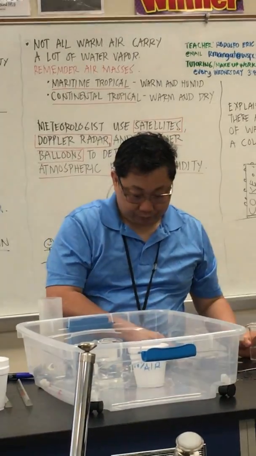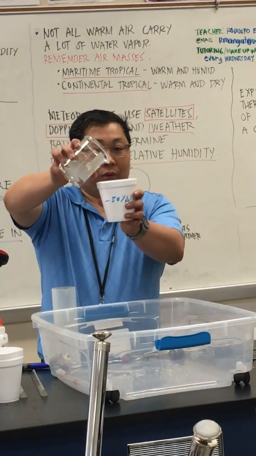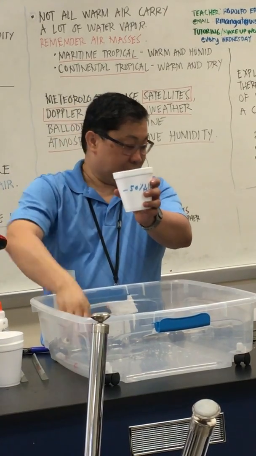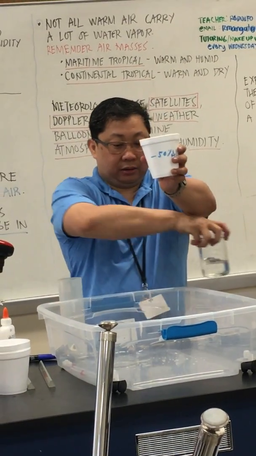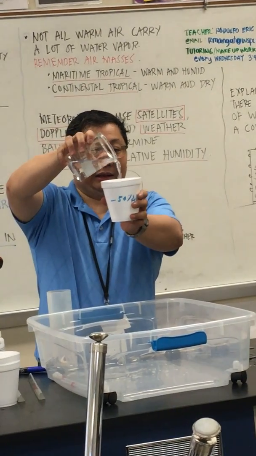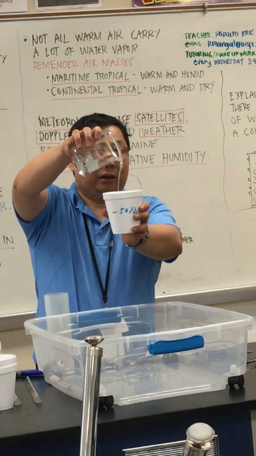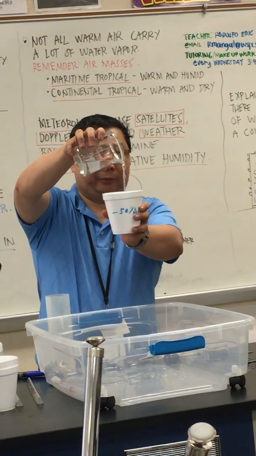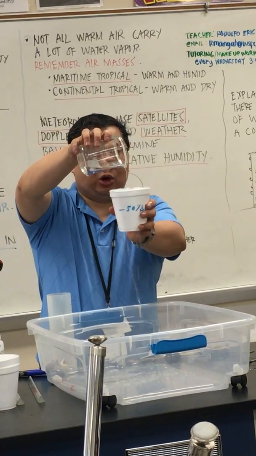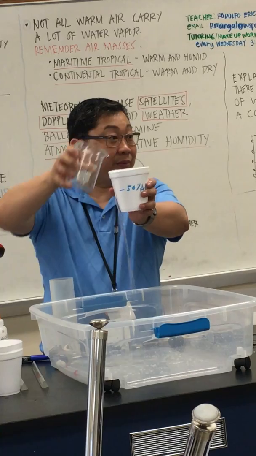Now, if I fill this up with water up to the point wherein it can no longer hold it. Look at this one. See? More water vapor is poured in. And if the air can no longer hold it, the result would be precipitation.